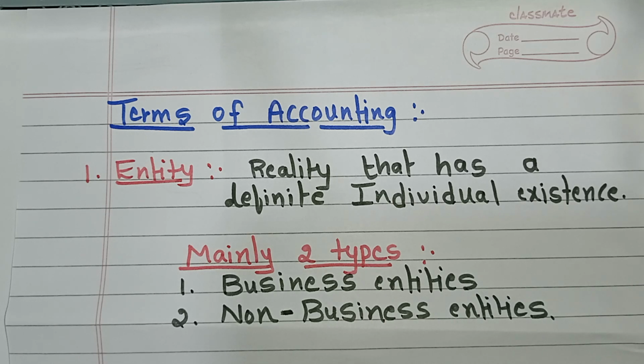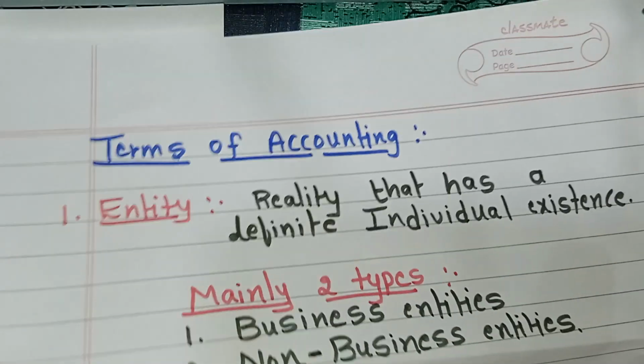And the second one is non-business entities. Non-business entities do not aim for profit. Here we can give the example of charitable institutions. They do not aim for profit, but business entities are mainly engaged in making the profit. This is about entity. I hope this point is clear to you all. Next, we will move to the second one.